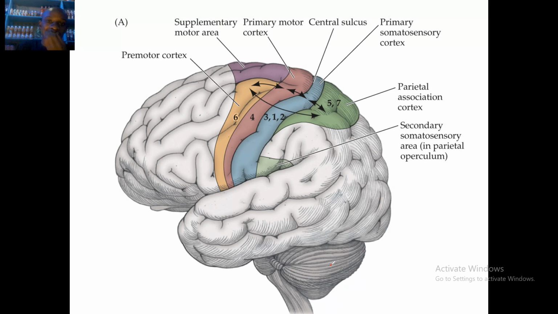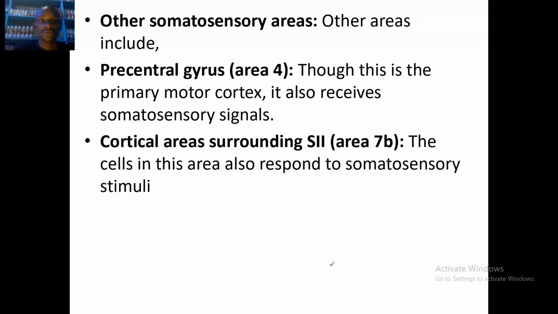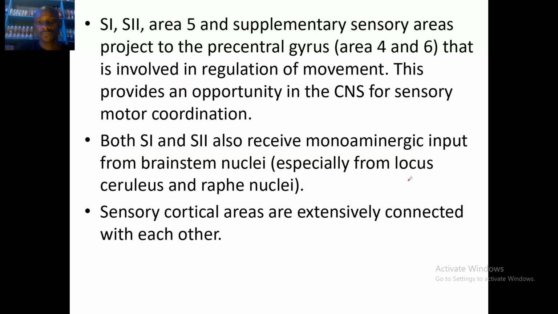Premotor supplementary area, primary cortex, central sulcus, primary somatosensory, and so on. And we also have other somatosensory areas. These include the precentral gyrus, that's area 4. Though this is a primary motor cortex, it also receives somatosensory signals. And also cortical areas surrounding the S2. The cells in this area also respond to the somatosensory stimuli.